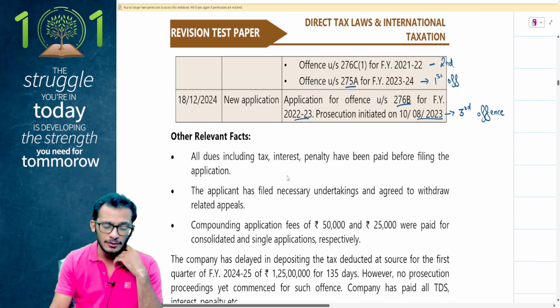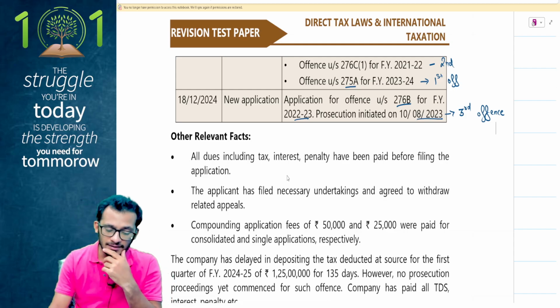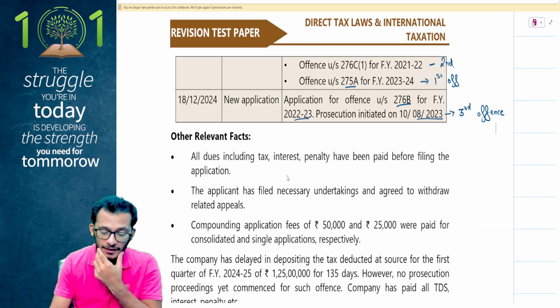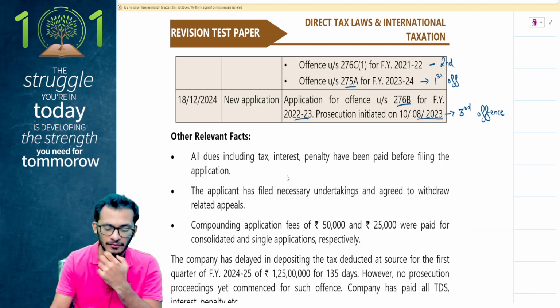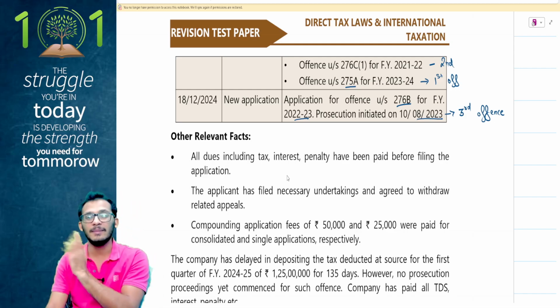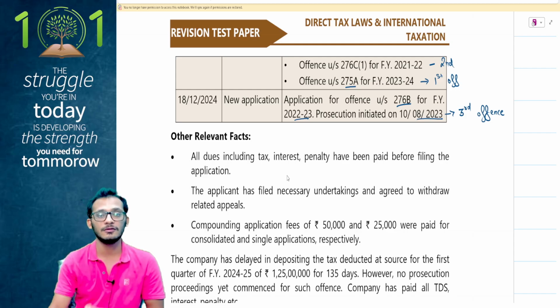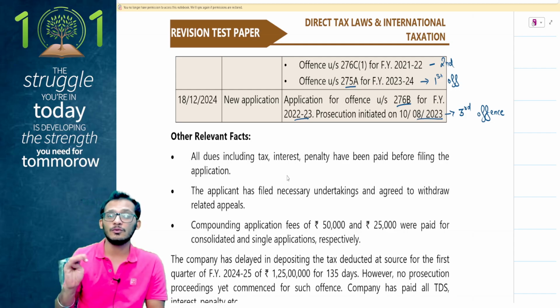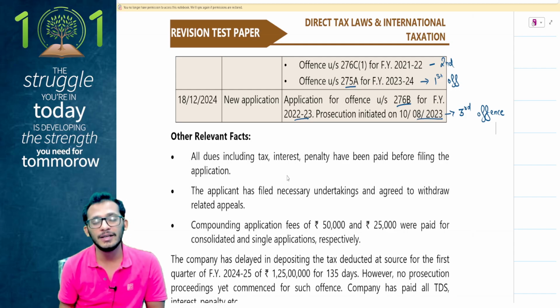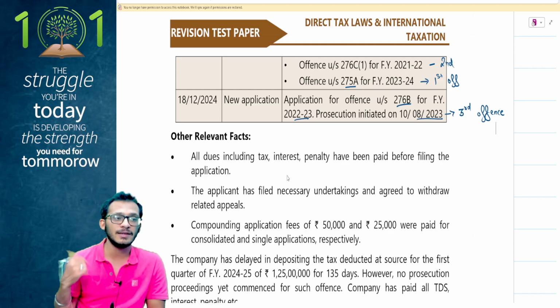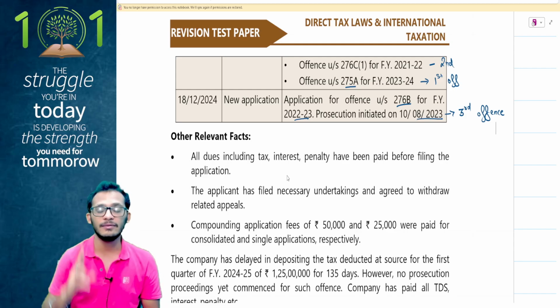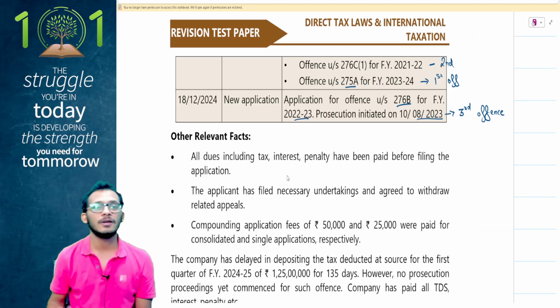Other relevant facts: all dues, including tax, interest, and penalty, have been paid before the filing of the application. Good enough. Necessary applications and undertakings have been made to withdraw the appeals. Good enough. Compounding application fees of 50,000 and 25,000 were paid for consolidated and single applications. MCQ question which I told you during statutory updates also, people. They can ask you what fees you need to pay for the application of compounding. It is 25,000 if you are going for a single application and 50,000 if you are going for a consolidated application.